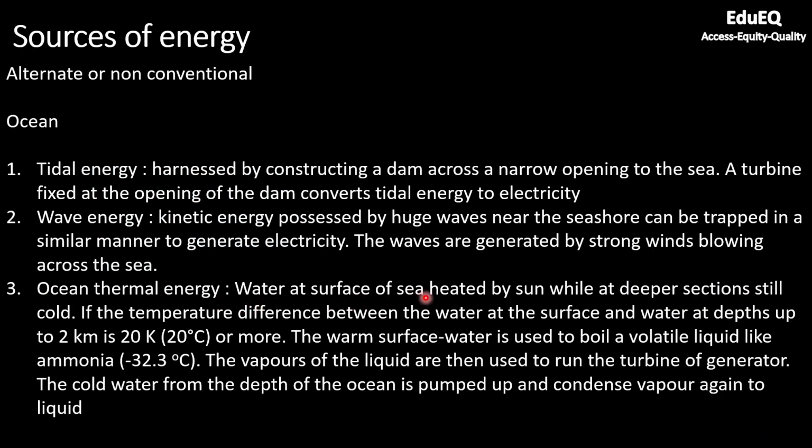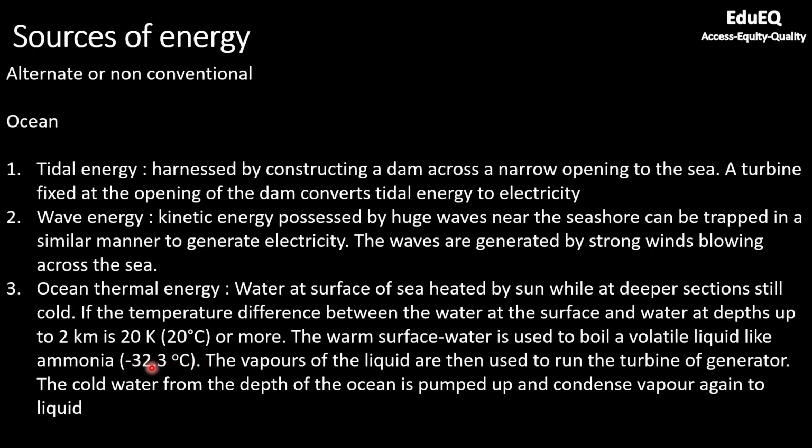Water at the surface of the sea is heated by the sun, but when you go deep, the temperature will still be cold. So if the temperature difference between the surface and the water at depth up to 2 kilometers is say 20 degrees Celsius or more, then this effect can be used. It means if the surface is hotter than the depth by 20 degrees or more, you can use this ocean thermal energy. The warm surface is used to boil a volatile liquid, for example ammonia. Boiling point of ammonia is minus 32.3 degrees Celsius.